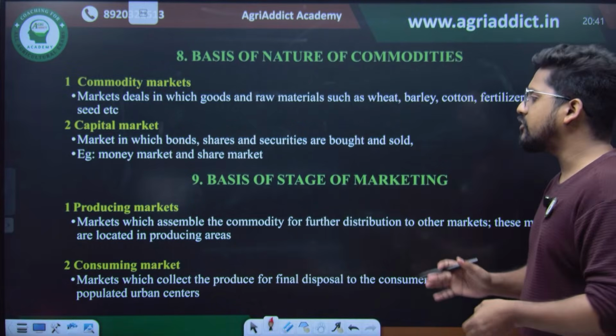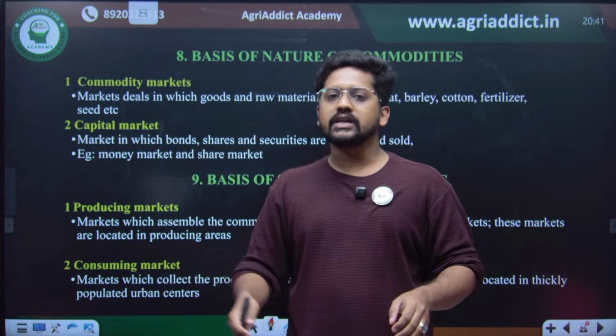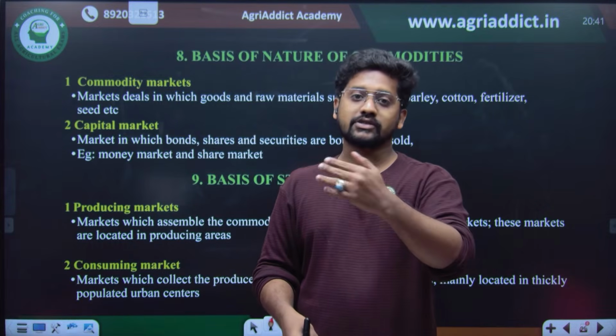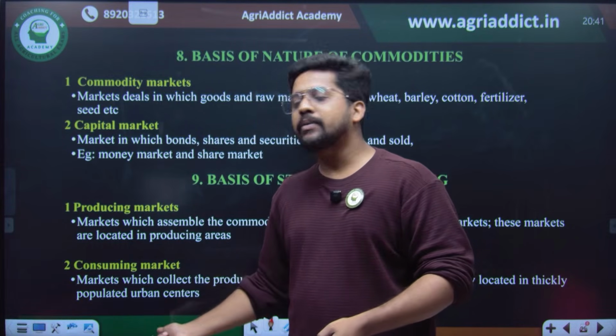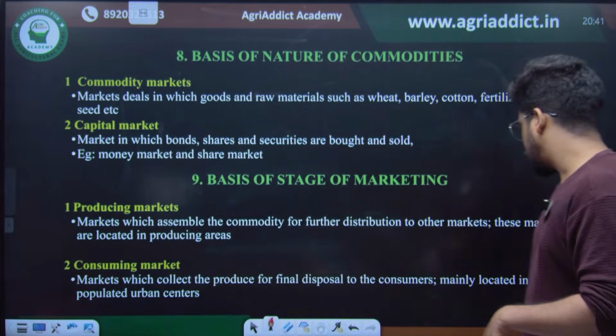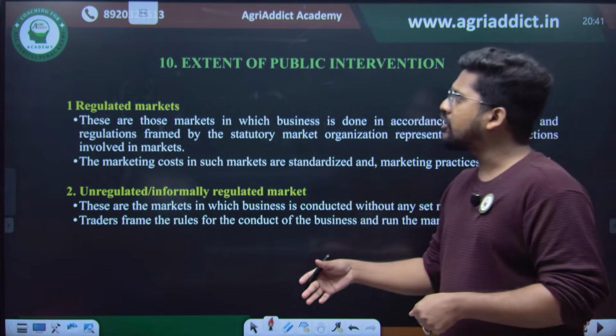Then based on the stage of marketing, there are producing markets and consumer markets. Producing markets are those which sell producer goods, such as fertilizers or machineries. Consumer markets are the marketing of consumer goods, directly eatable, so directly consumable goods. Then there are regulated markets and unregulated markets.